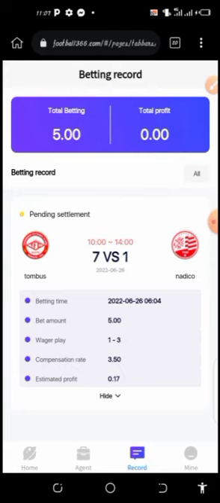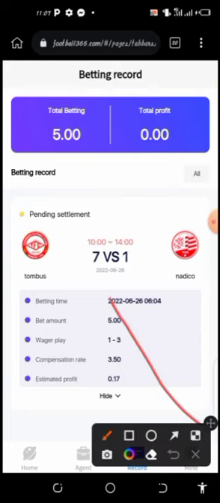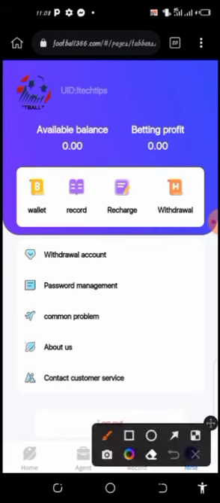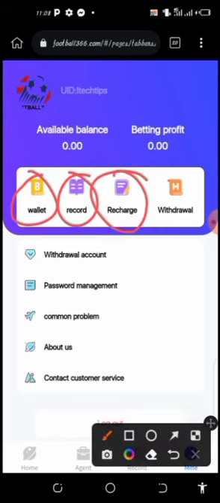Now to go to the other option here, which is mine, you can see your wallet here. You see your record again, you see recharge, but you are not recharging anything here. We are using the $5 to boost and withdraw immediately we get to $10. Then withdrawal is this option.